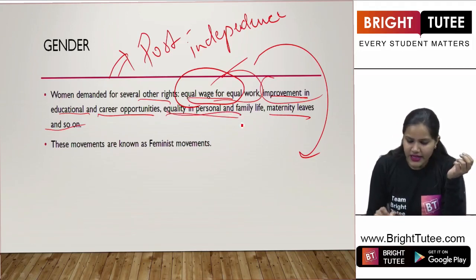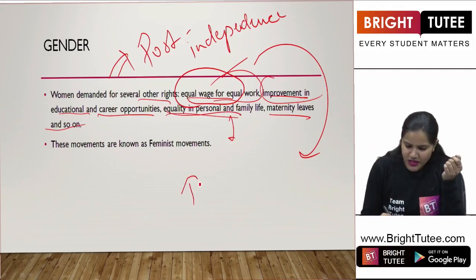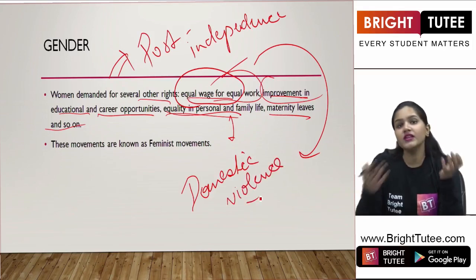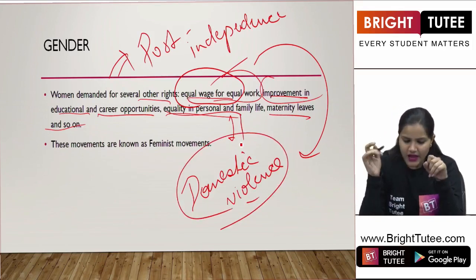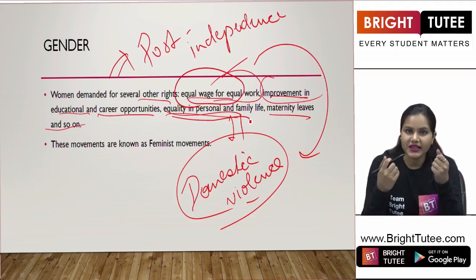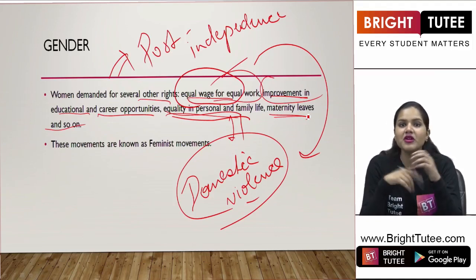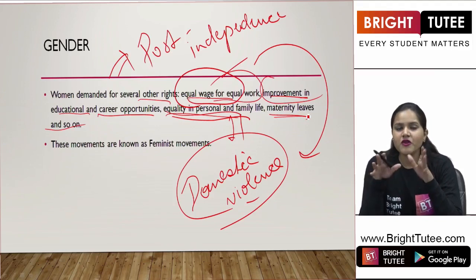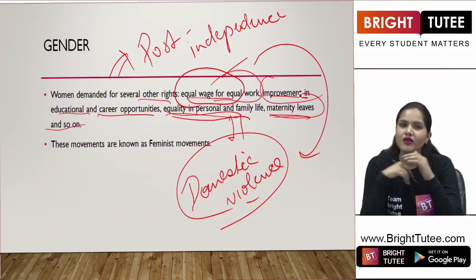Apart from that, equality in personal and family life. And definitely, we also hear of domestic violence in our society, right? In rural areas or even in urban areas, domestic violence is quite frequent in our society. Therefore, these women demand equality in their personal and family life. Also, maternity leaves. Now, if a woman is going to give birth to her child, definitely she can't go out and work in her office, right? So, therefore, they demanded maternity leaves, which have been granted by our government, right?